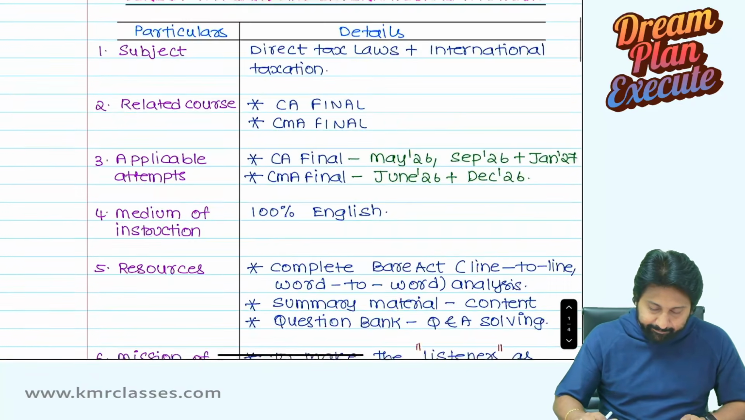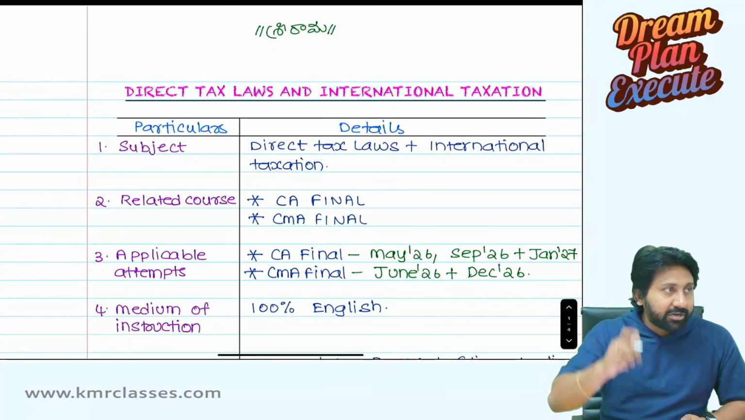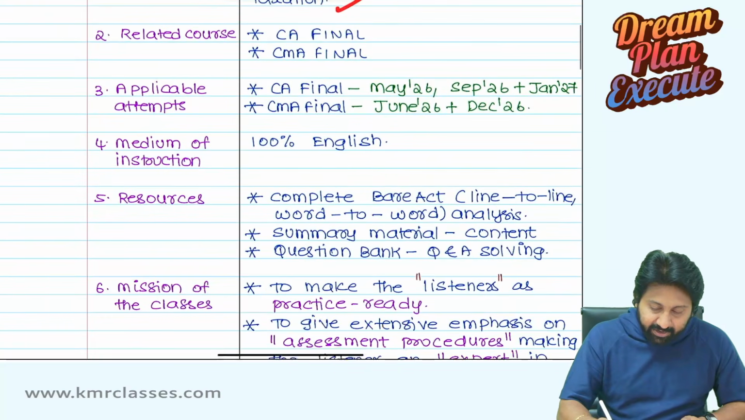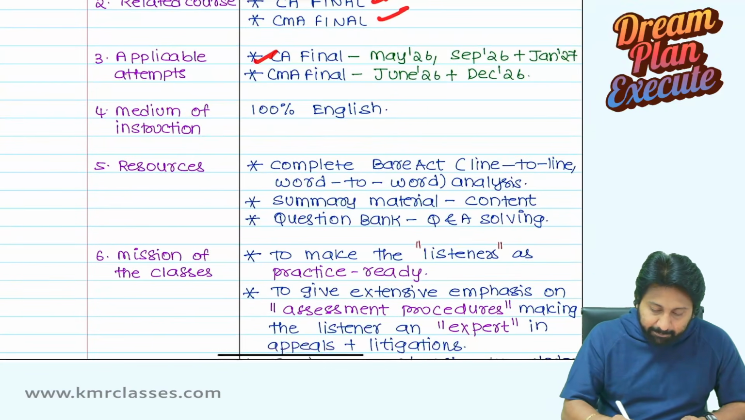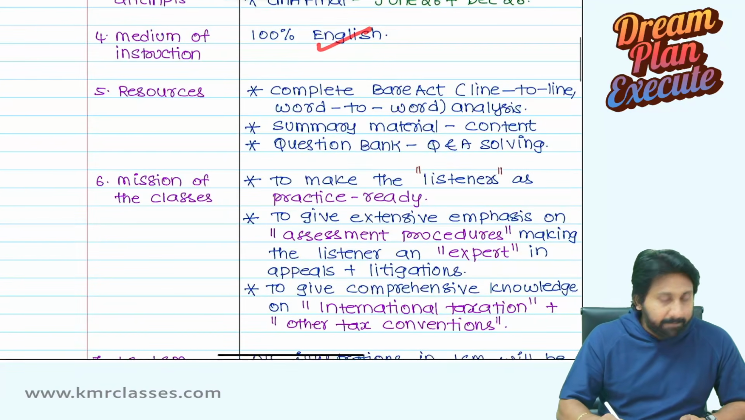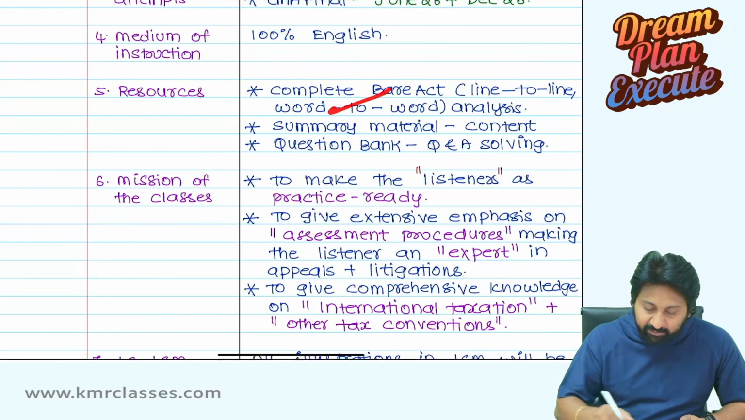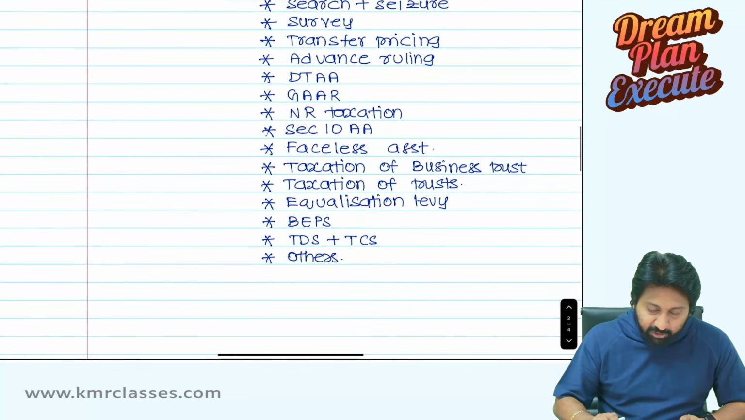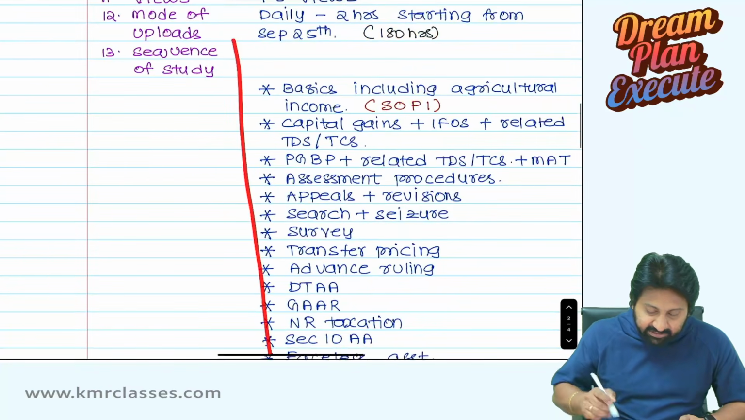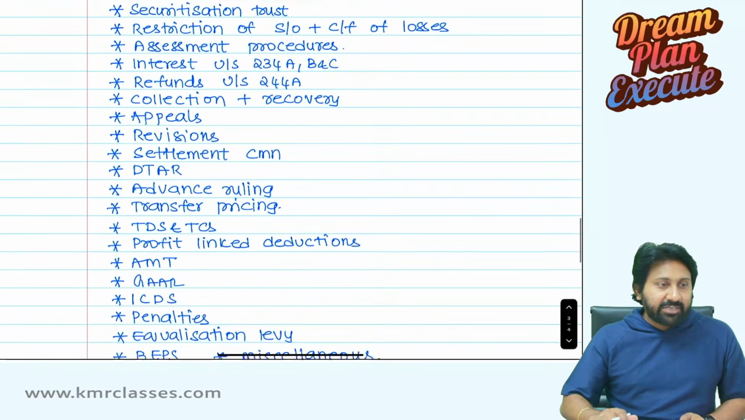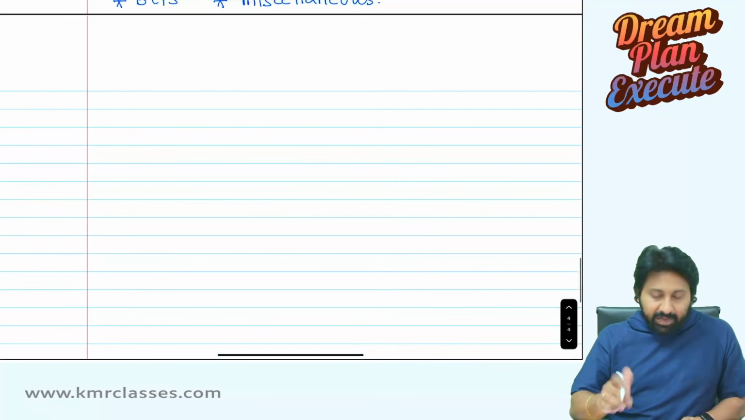See here. In one of the previous videos, I already showed this. Our subject is direct taxes and international taxation, for CA Final and CMA Final, 100% English, complete Bare Act line by line analysis, word to word analysis, summary material and content, question bank. Mission I clearly explained in the previous video, you can see on YouTube. I have given the sequence of study and the summary. Here I have also given the full contents, what all the subject contents are. Okay.